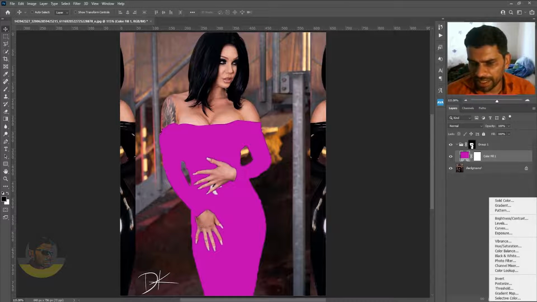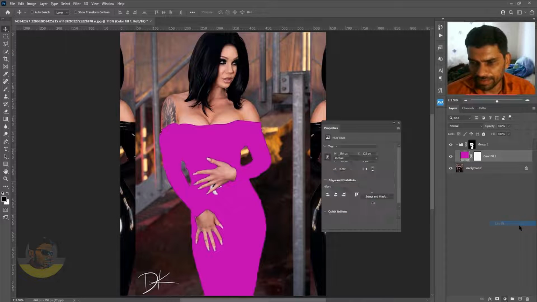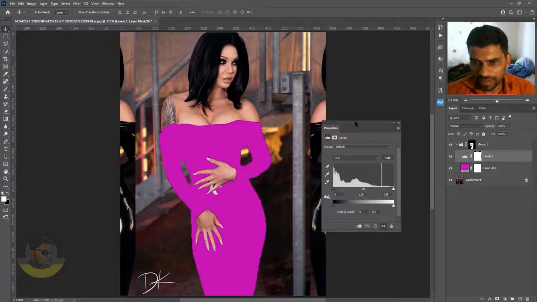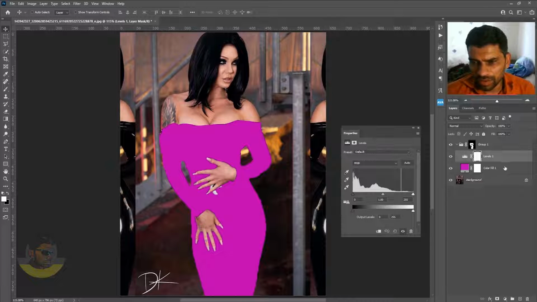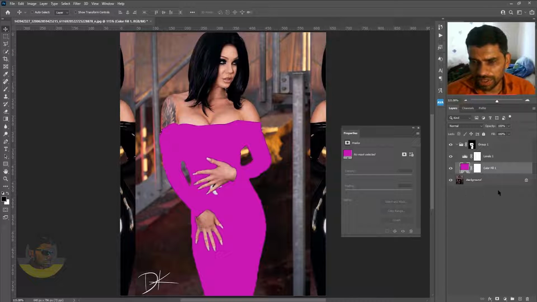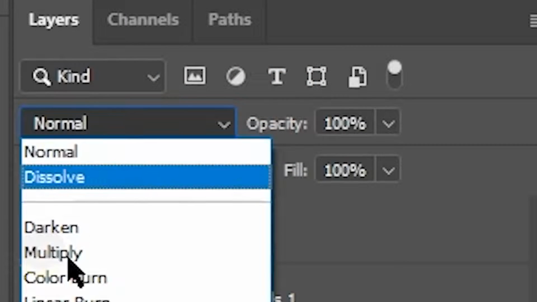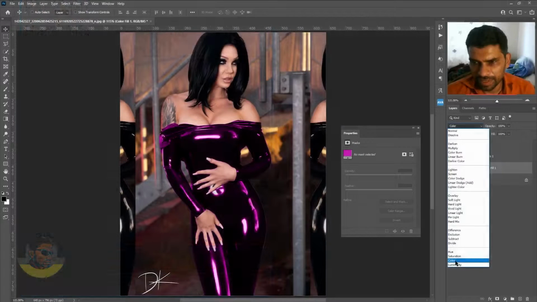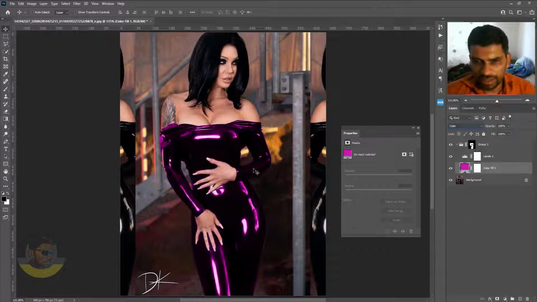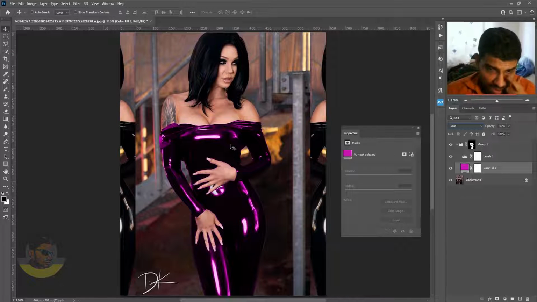Create another adjustment layer, but this time choose levels. Now you need to change the blending mode of the color fill layer from normal to color. This will do. Now the color of the black dress is changed to pink, but still you can't see much because a lot of areas are still darker. That's why we created this levels adjustment layer.